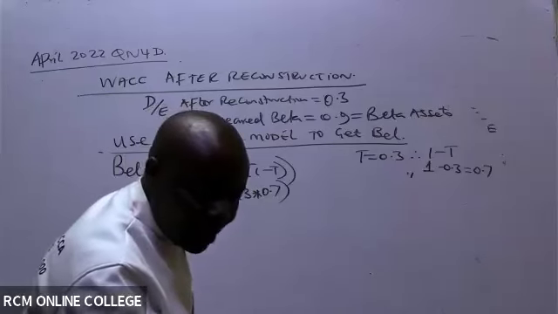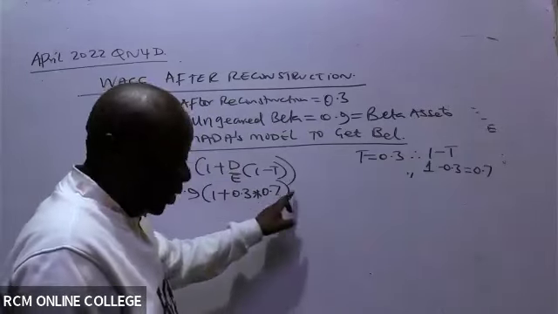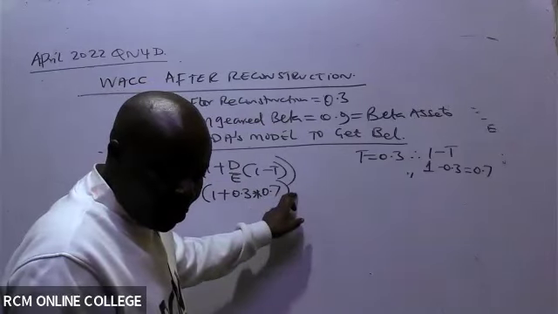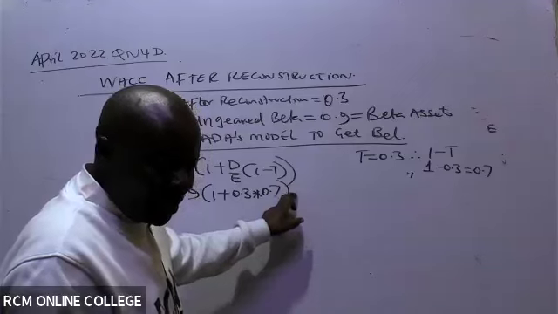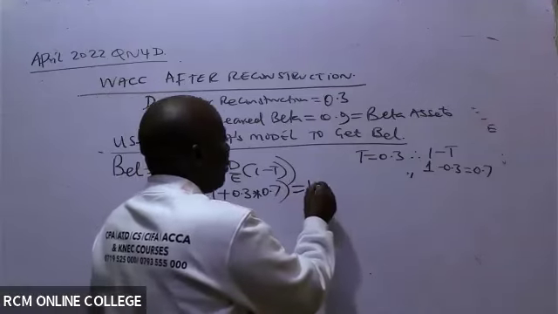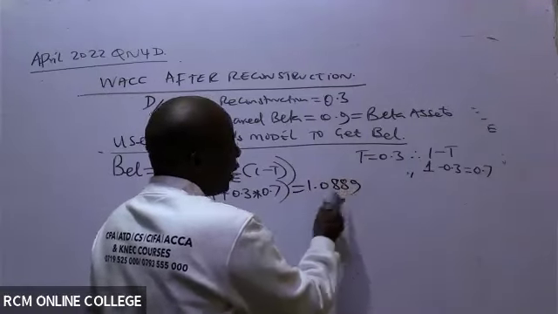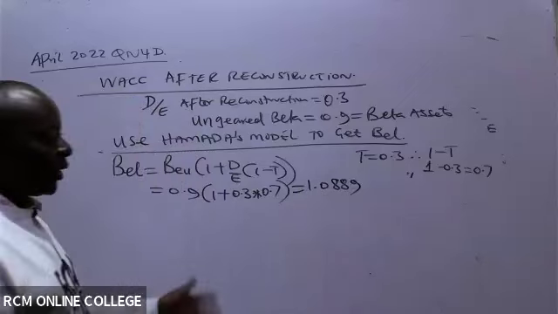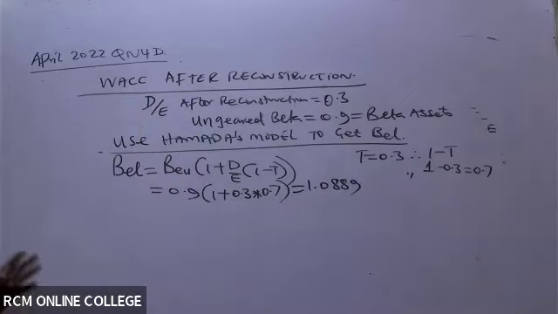So in this case here, I hope you have been able to punch this one by yourself. Now we are getting 1.0889. I'll always work with 4 decimal places. The more the decimal places, the better.